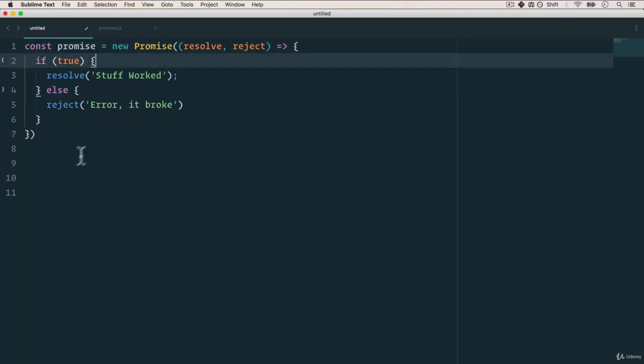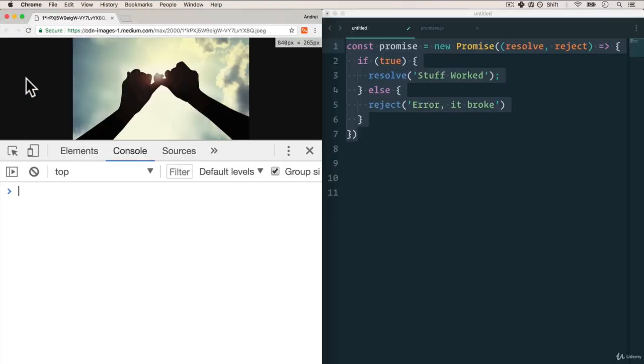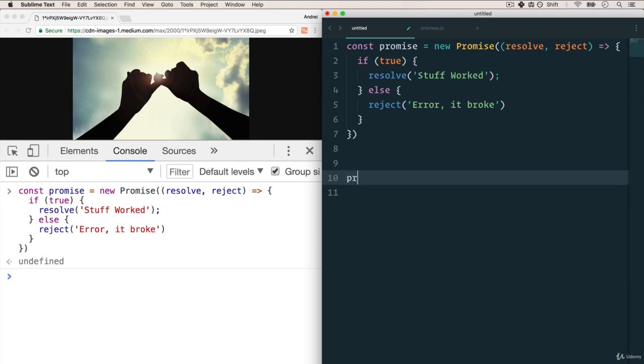So now that we have a promise, if I put this into my console, my Chrome browser, all right, I have the promise now, but how can we get this promise to run now? Well, I can just do promise dot then. So again, once the promise is resolved or rejected, dot then, I want to get the results, and then we want to console.log the result.